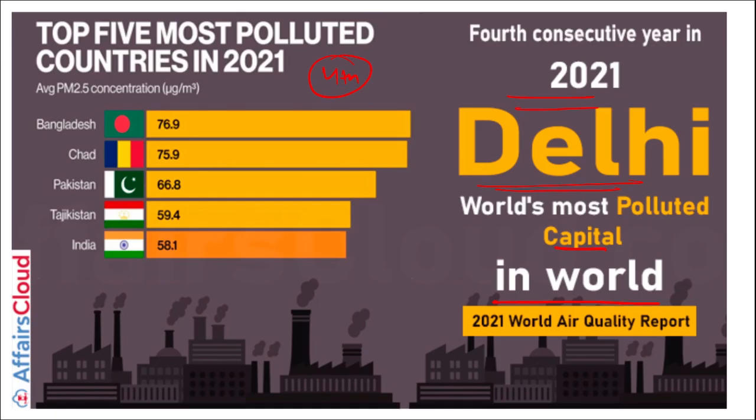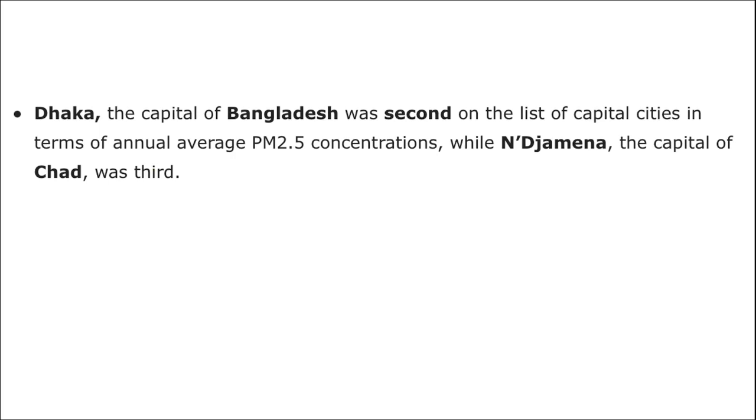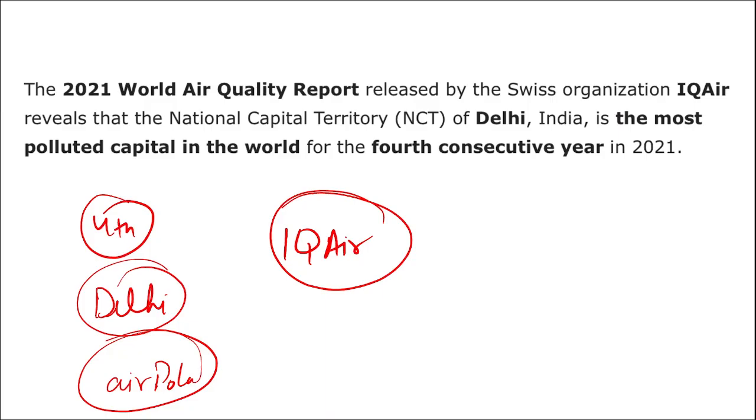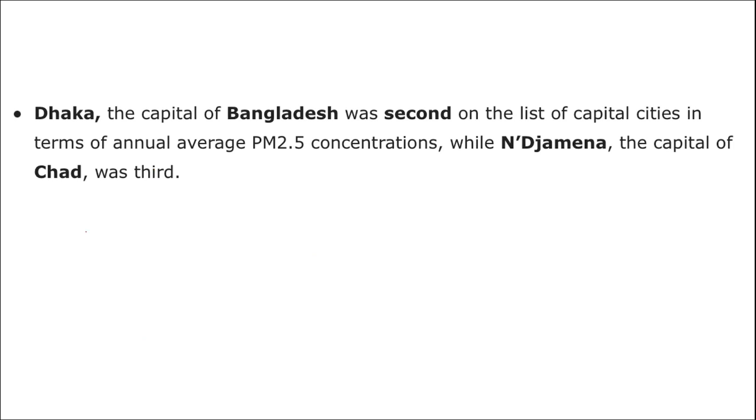Apart from this, if we are talking about the countries, the 5 most polluted countries in the world for the year 2021, you should remember. The first most polluted country in the world is Bangladesh, followed by Chad, then Pakistan, then Tajikistan, and then fifth is your India. If asked what is the rank of India in the most polluted countries in the world, India ranks at 5th position.